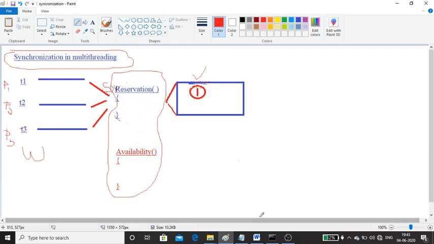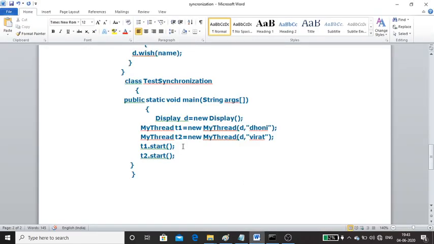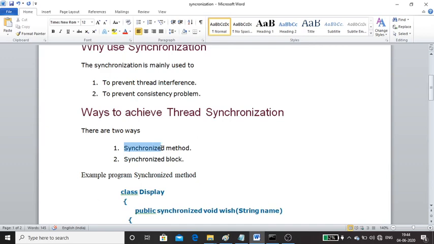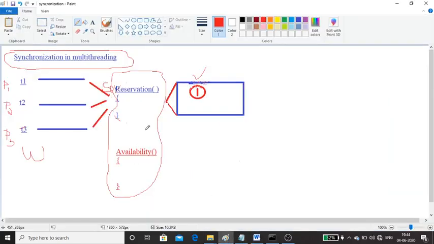Synchronization, you can apply to an entire method by using the keyword synchronized, or you can go with a single block. These are the two ways in which you can achieve synchronization: a synchronized method or a synchronized block. There is a keyword synchronized using which you can apply it to an entire method or to a particular block. First, we will go with the synchronized method.